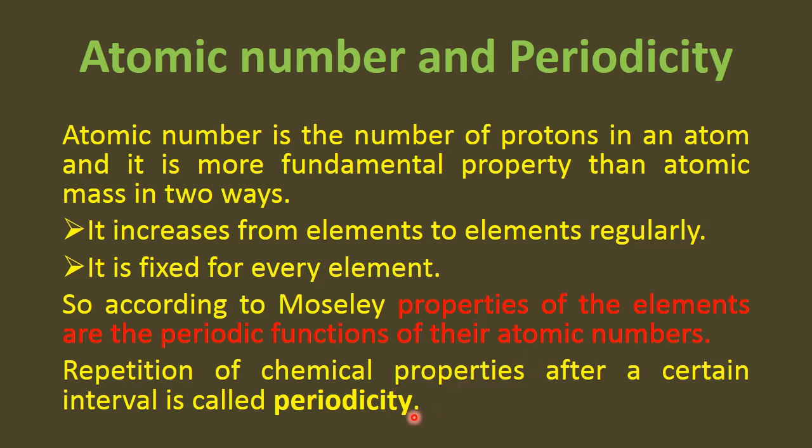So now, what is periodicity? Have you ever seen periodicity in your daily life? Yes. You have seen periodicity in days of week. If today is Friday, then after 7 days, what comes? Exactly. After 7 days, it again comes Friday. So there is a repetition in your daily life is also present. And in periodic table, repetition of chemical properties after certain interval is called periodicity.